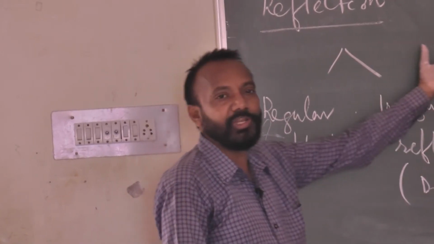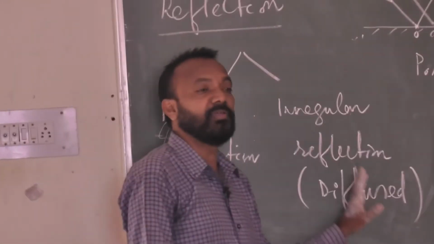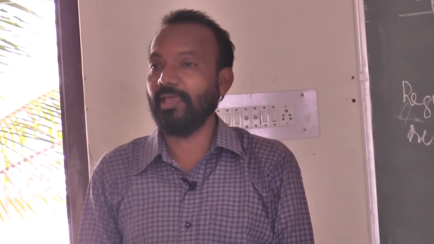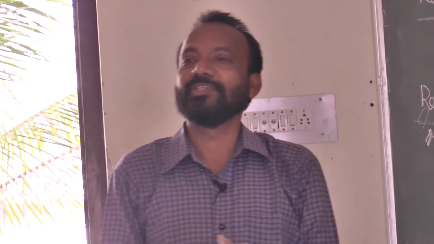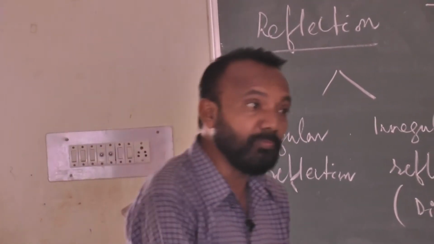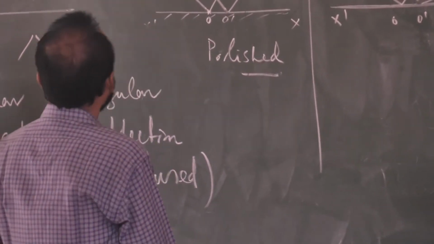The other is irregular reflection, called diffuse reflection, in which the reflected rays are not parallel, because of the nature of the surface. The surfaces are irregular, rough top, non-polished, not shiny.